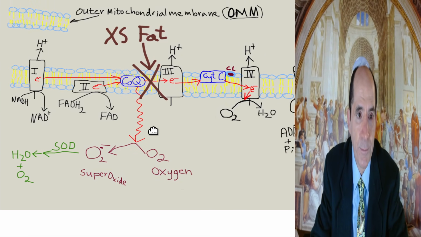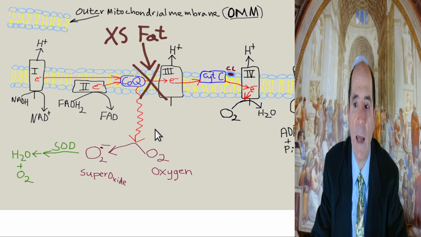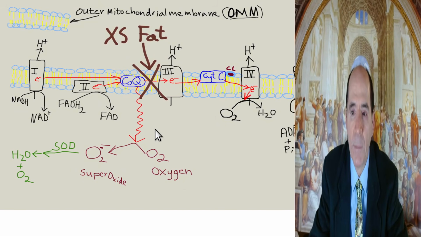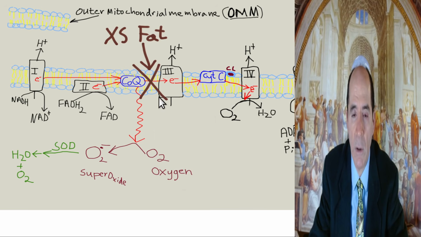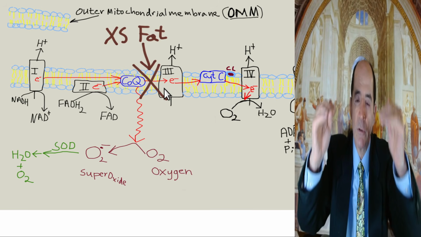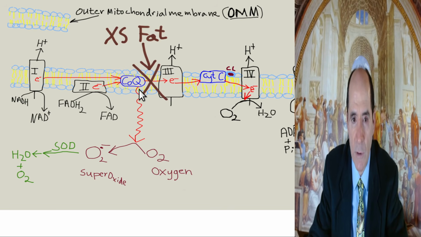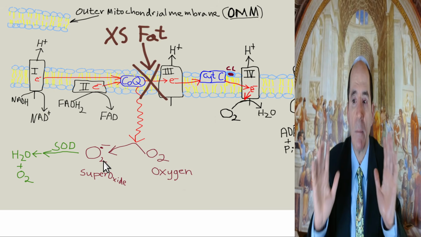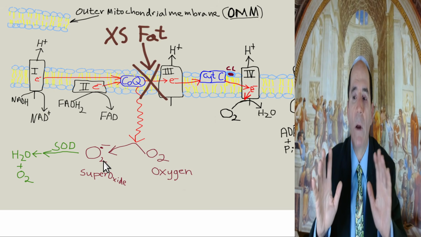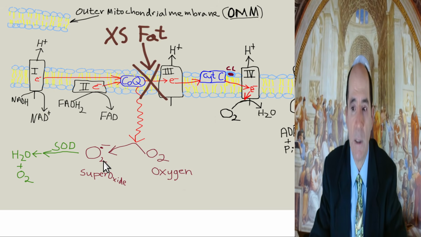Okay, so when you eat fat diets, the fat overwhelms the cell, like the skeletal muscle cell, and it floods the mitochondria, and then it ends up shutting down electron transport because it overwhelms it with too many electron carriers. The gradient goes too high, and it starts to back up and go in reverse, and you start dropping electrons off coenzyme Q down into the mitochondrial matrix. They combine with oxygen to form superoxide, free radicals. Okay, so the bottom line is fat overwhelms the mitochondria, and it starts going backwards. That's bad.